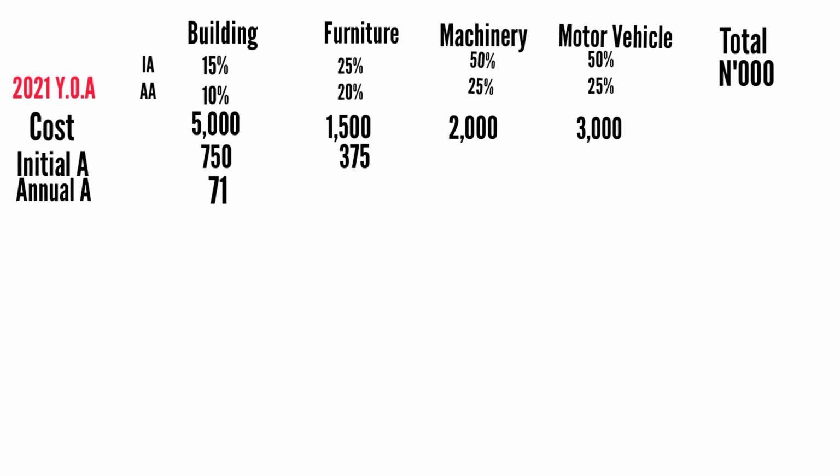So that's why you have it for just 2 months. That's how we are getting the 2 months out of 12 months that annual allowance stands for. So that's why you're having just 71,000. Okay, so we've already moved to furniture.